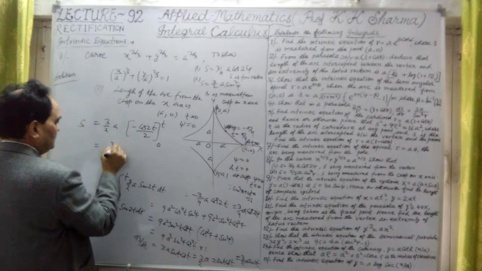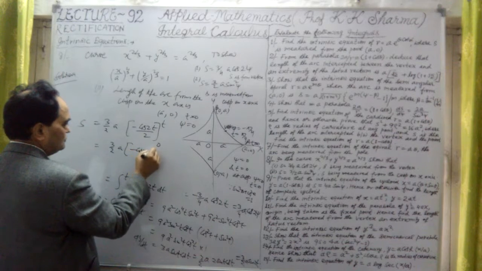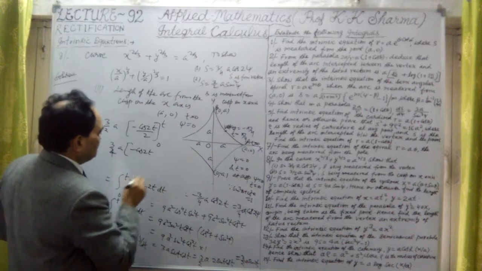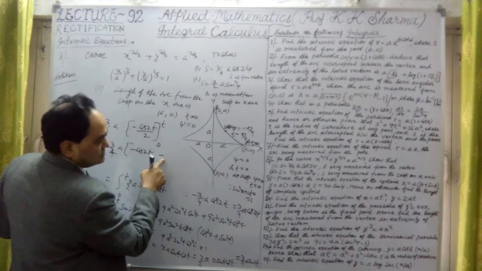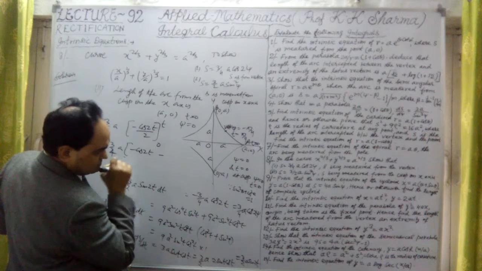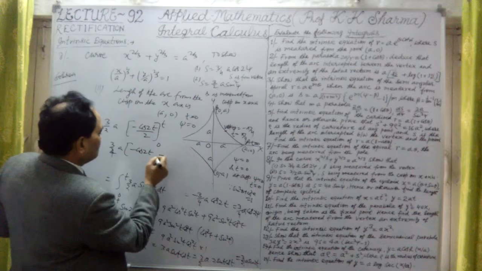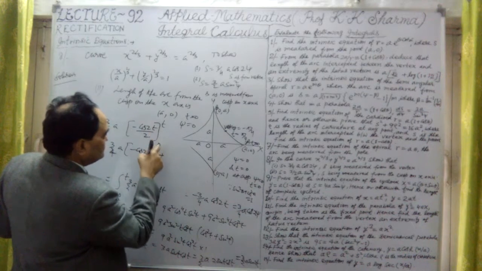It will be 3 by 2a, minus cos 2t upon 2, and cos 0 is 1.